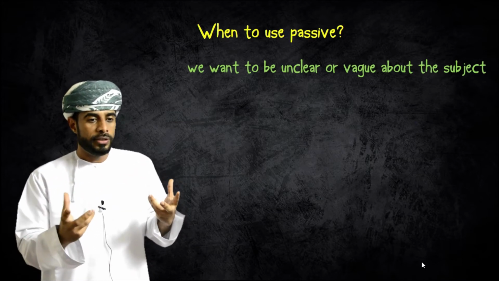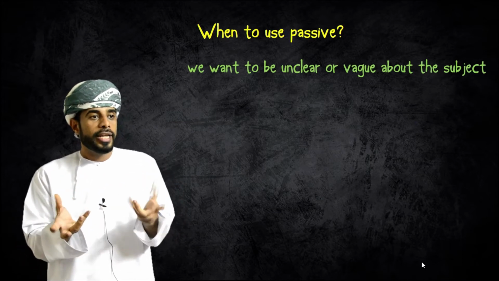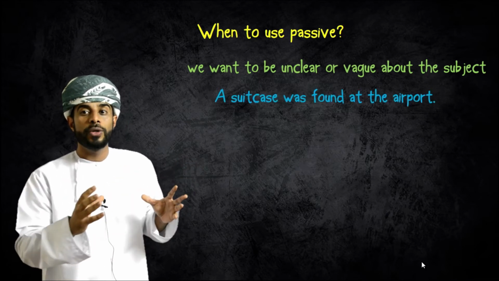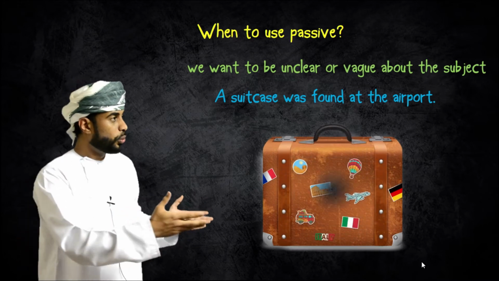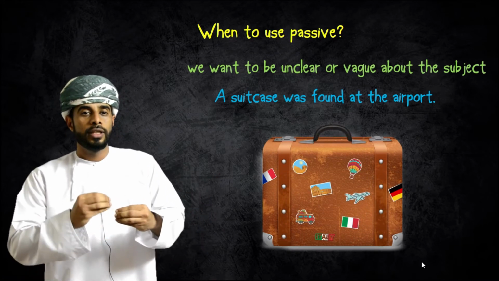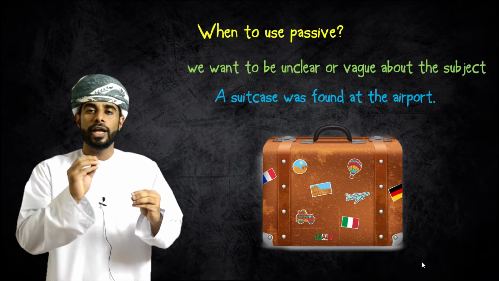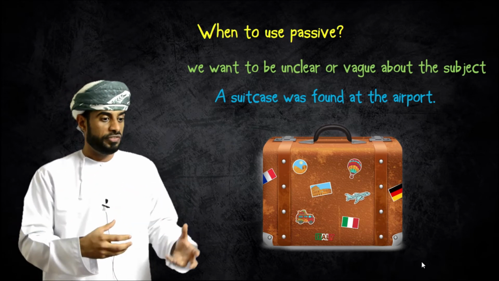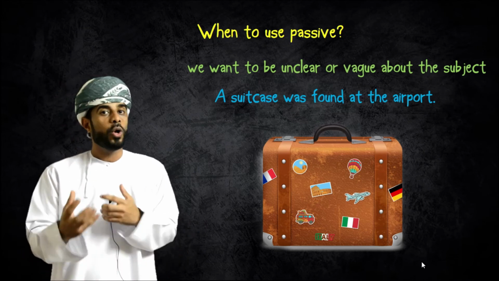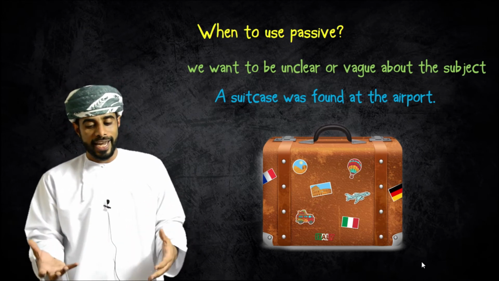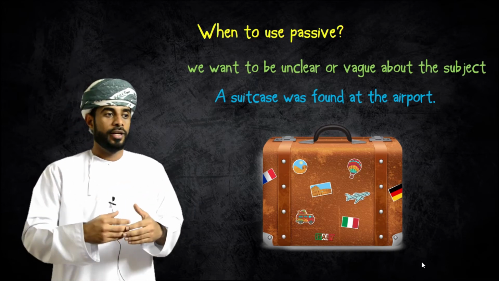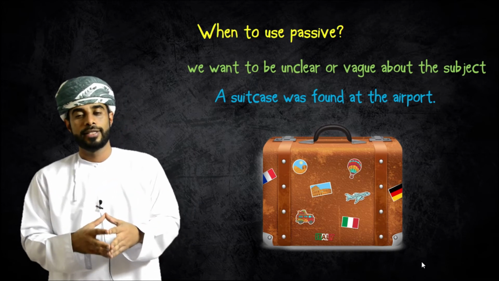I don't know who did it. Someone had done something. For example, you said a suitcase was found at the airport. So it means that you need to tell others that you don't know who left it there, or why it was left there. Maybe there is a problem, maybe there is something wrong with this suitcase. These are the reasons behind using past passive.